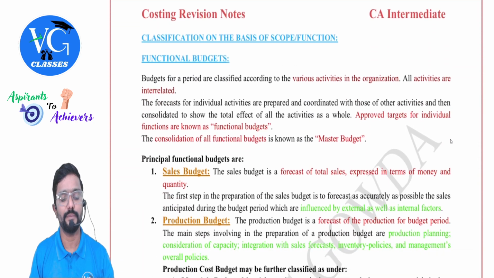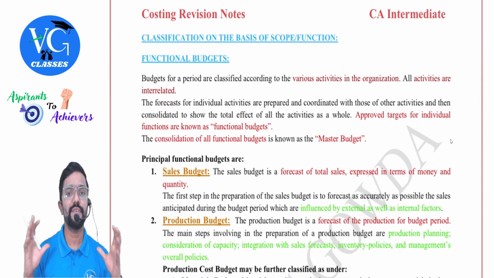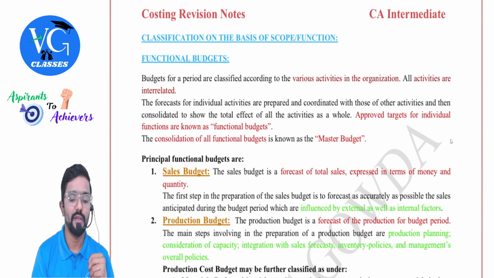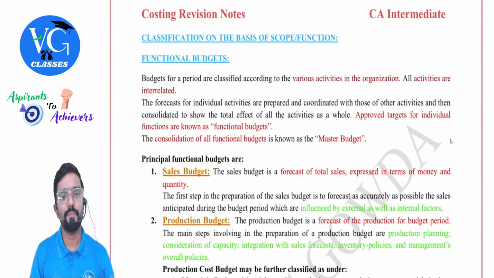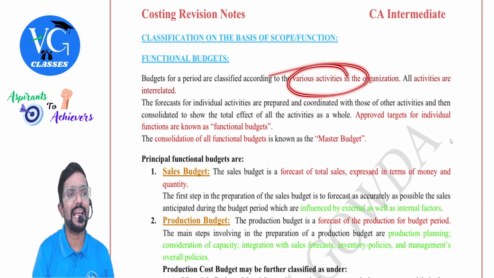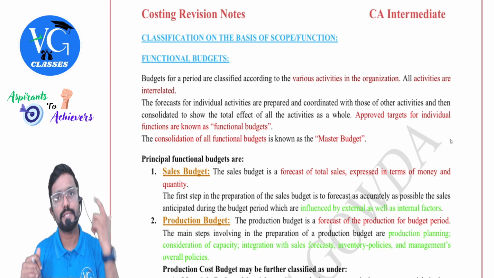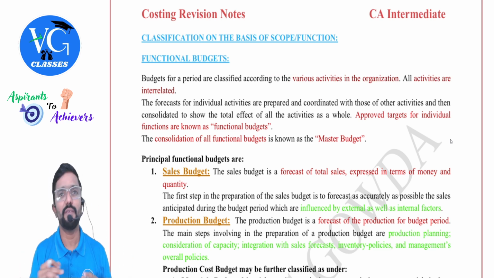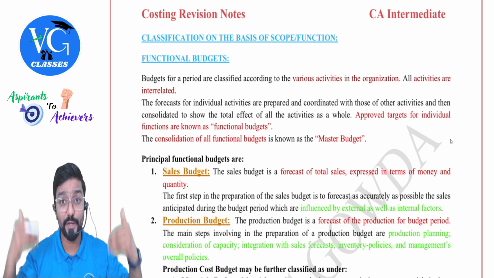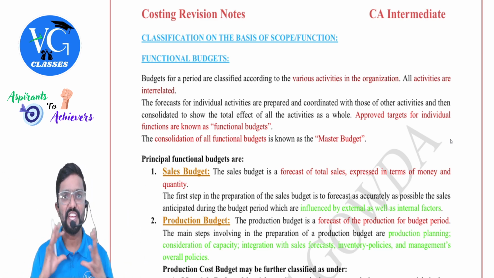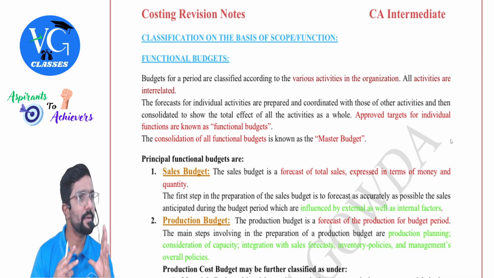Now we will see each of them. Classification on the basis of scope or functional. Functional budget: budgets for a period are classified according to the various activities in the organization. The main activities are what, sir? The sales, production. Under production, there will be purchase, labor, recruitment, all those things. So for each activity, we'll prepare a separate budget.